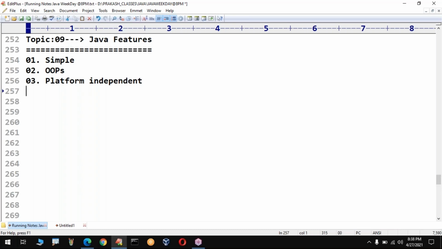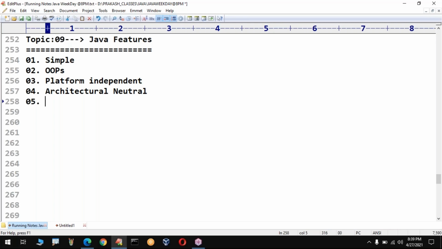Just now I explained the Vora principle. Okay, sir, then architecture neutral. Any number of versions you can release, but Java will behave just like a normal programming language. That means you can write a program in 1.5 version that will execute in 1.5 and its higher versions. Suppose you take a basic program in Java 1.0, it will execute in all the versions of Java. Such a type of neutralized architecture is there.